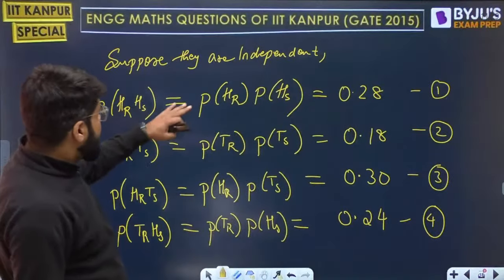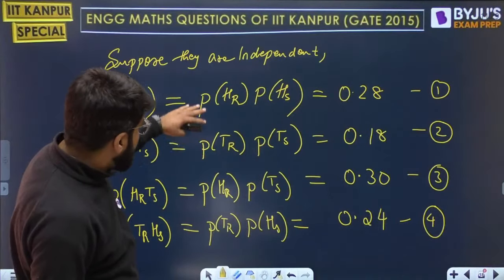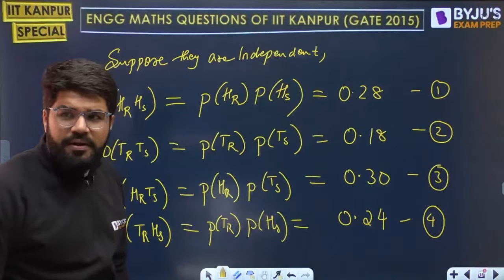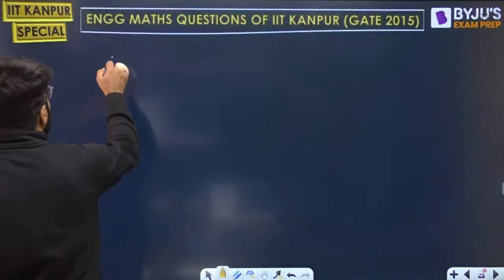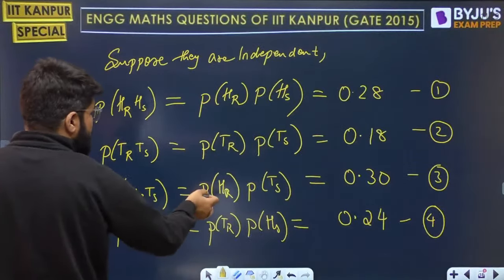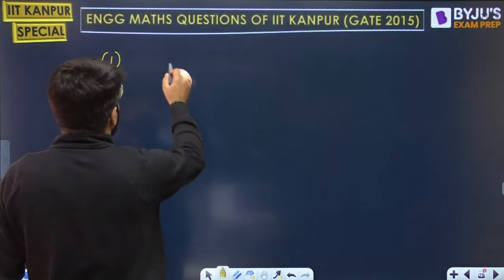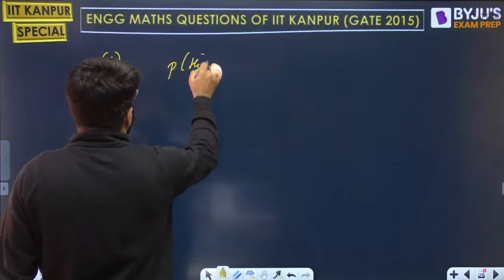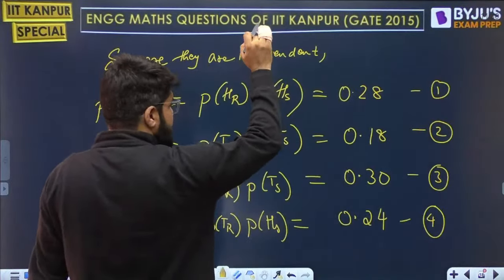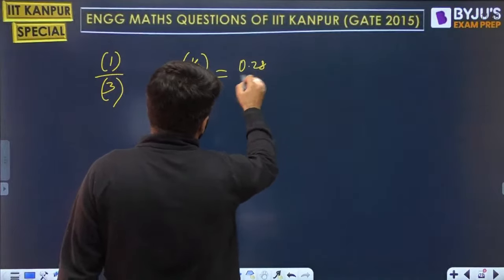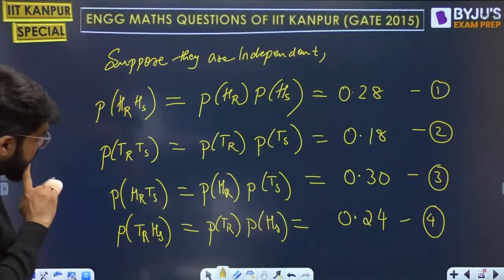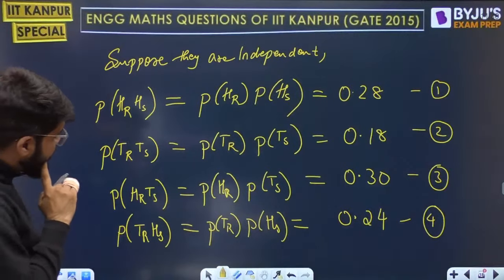Now, whether they are independent or not, how to verify? The first and second have nothing in common. The first and third have HR in common. So I divide, so that HR cancels. We have the probability of HS divided by the probability of TS, and that is 0.28 divided by 0.30, right? HS upon TS.